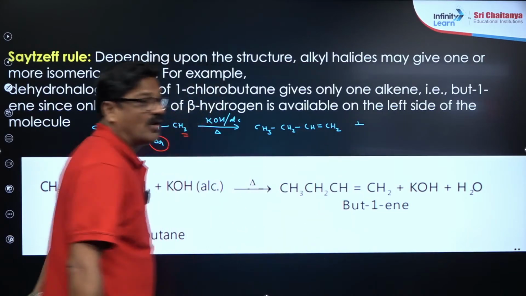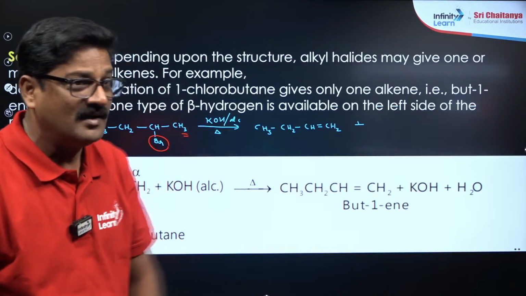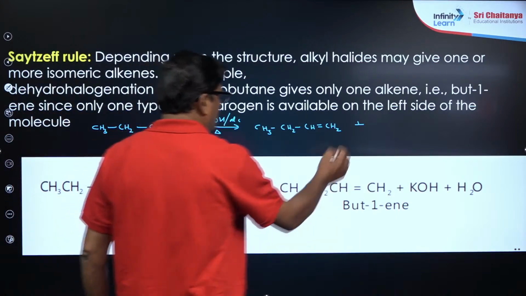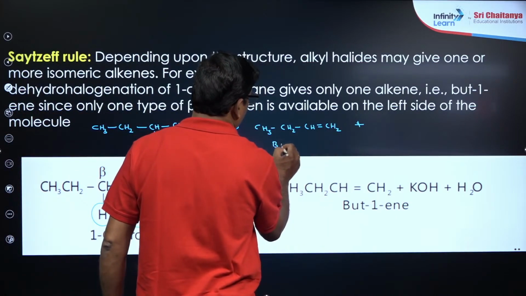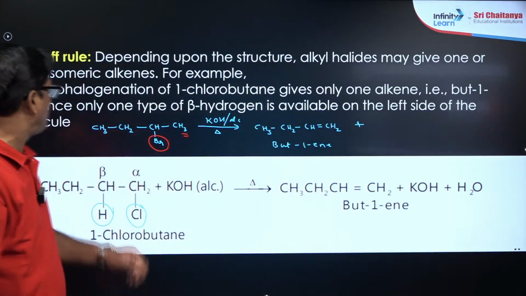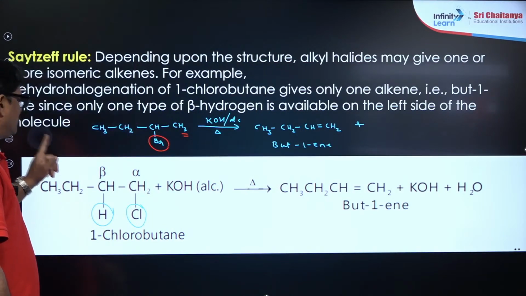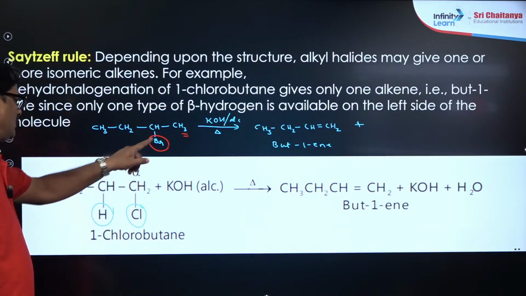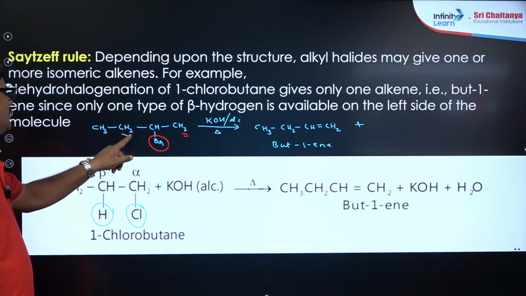This is the product. And one more possibility is also there. Mariam, tell me, one more possibility, it is a but-1-ene beta. And but-2-ene is also possible. How? One chlorine, one bromine over here and one hydrogen.